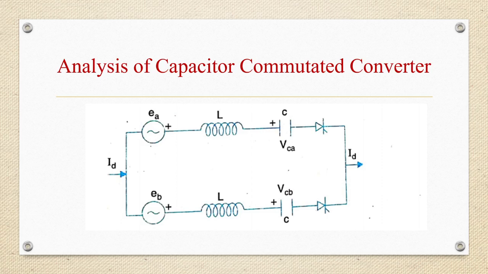So from symmetry consideration, negative and positive peaks of the capacitor voltages will be equal and identical in each phase.